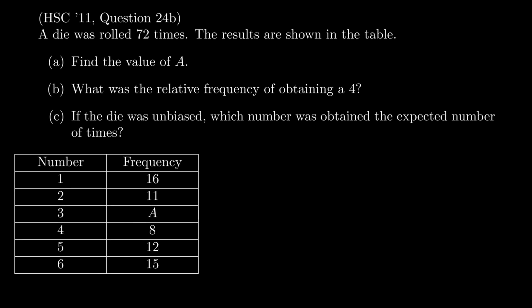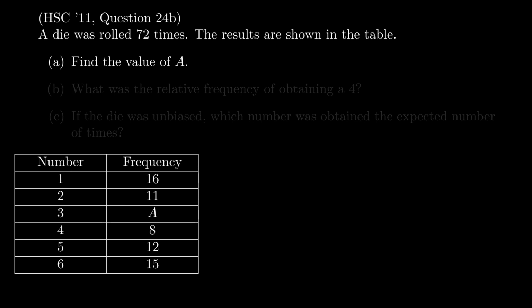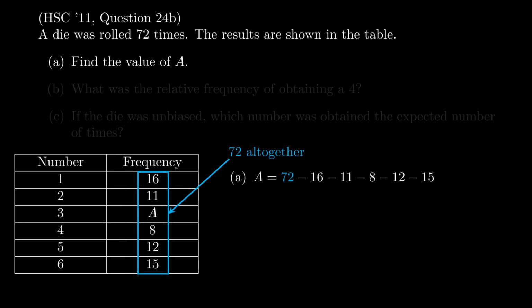It says a die was rolled 72 times. The results are shown in the table that I've put in the bottom left corner, and we're answering those questions. So start with part A, find the value of A. Now we're told the die was rolled 72 times, and all those frequencies are in the table already, which means they need to total to 72 altogether. And so what that tells you is A, which is how many times the number 3 appeared, must be the total 72 minus the rest of it to see what's left over. All right, and so we find that A must be 10 in order to add up to 72 with all those frequencies.